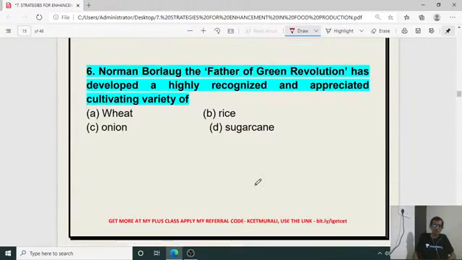Next, Norman E. Borlaug, the father of Green Revolution, has developed a highly recognized and appreciated cultivating variety of what? Wheat, rice, onion, sugarcane. Norman E. Borlaug developed wheat variety, isn't it? Wheat variety, and it is going to increase the yield. So another question can be done. Who is considered as father of Green Revolution? Norman E. Borlaug.